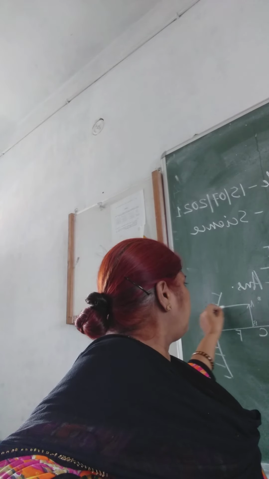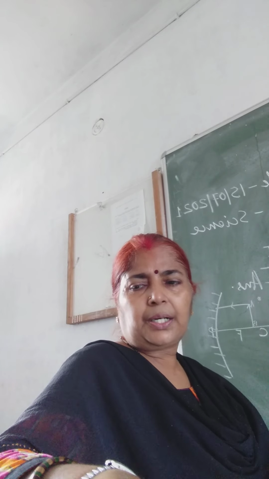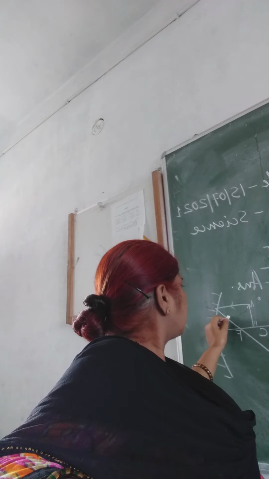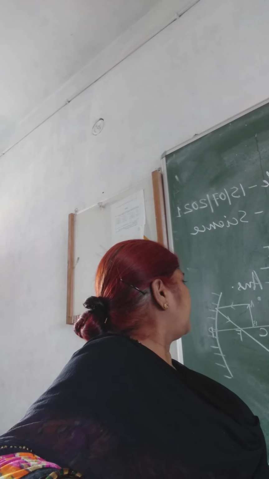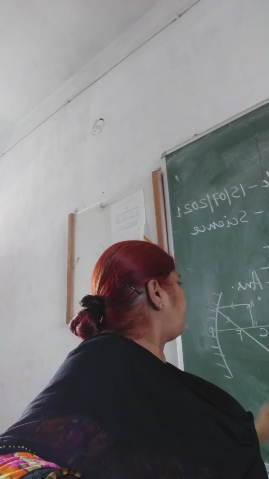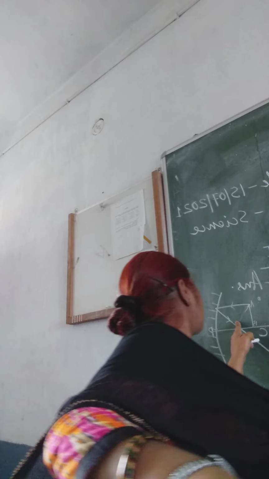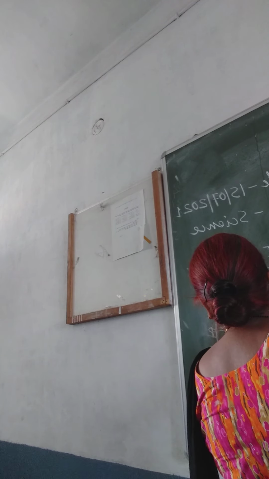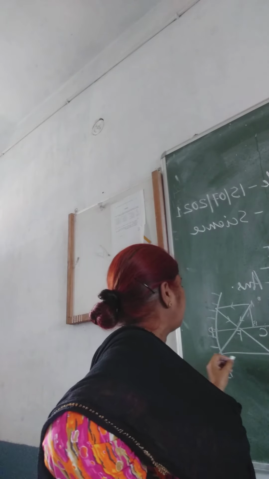The ray is coming parallel to the principal axis. After reflection, it will pass through the focus. And the second ray will pass through the focus, and after reflection, it will be parallel to the principal axis.